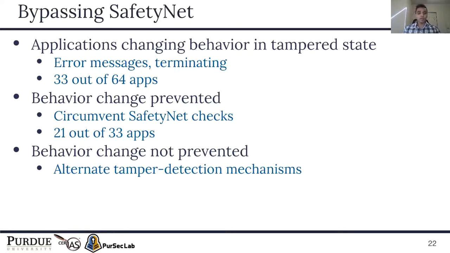We exploited our found misuses to bypass the checks in 21 out of 33 applications. In some applications, the behavior change was not prevented because these applications were using alternate tamper detection mechanisms in addition to SafetyNet, which were mostly implemented in native code or reactive code, which required more reverse engineering to be bypassed, but in theory, they can also be bypassed.